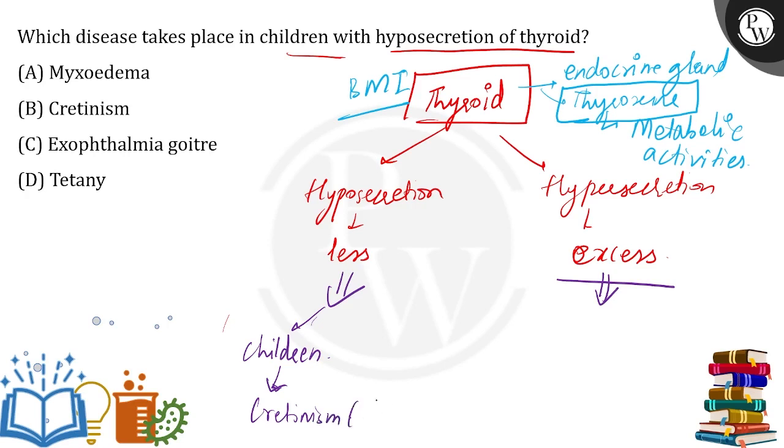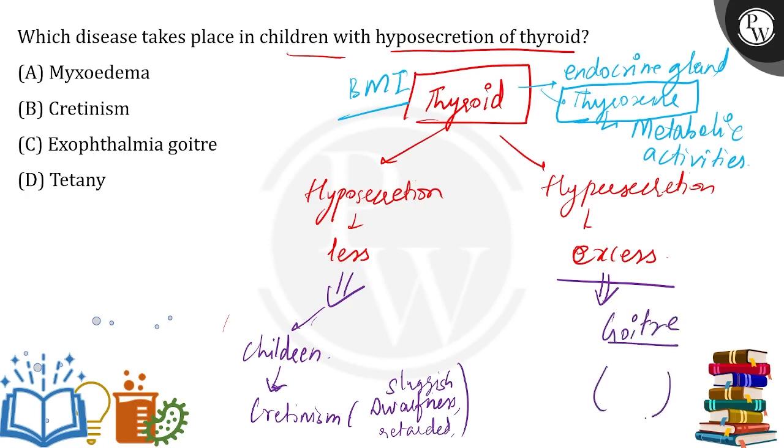Cretinism would lead to dwarfness, and the child would be mentally retarded, and the child would be a little bit sluggish, you can say. Okay. But when there is hypersecretion, that would lead to goiter. You might have seen the swelling of the thyroid gland in the neck region. Okay, so that is actually exophthalmic goiter, which is also known as Graves' disease.